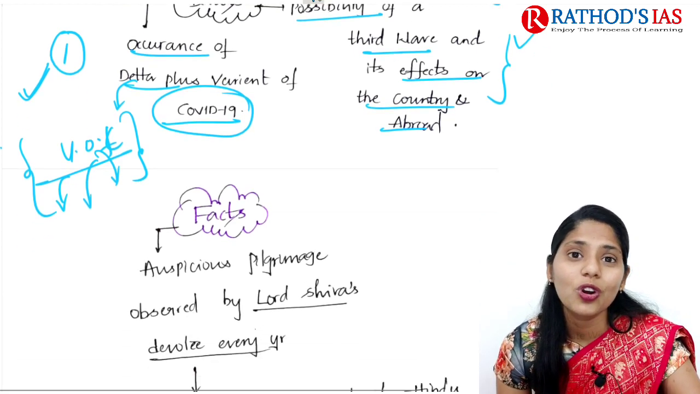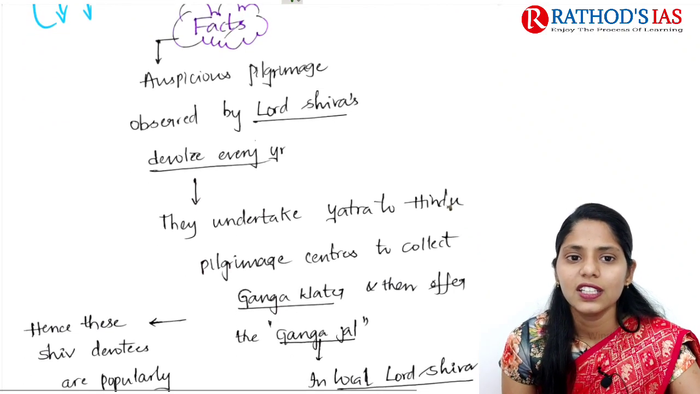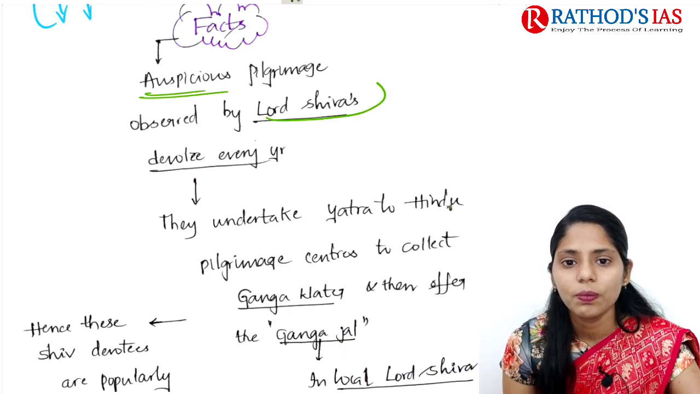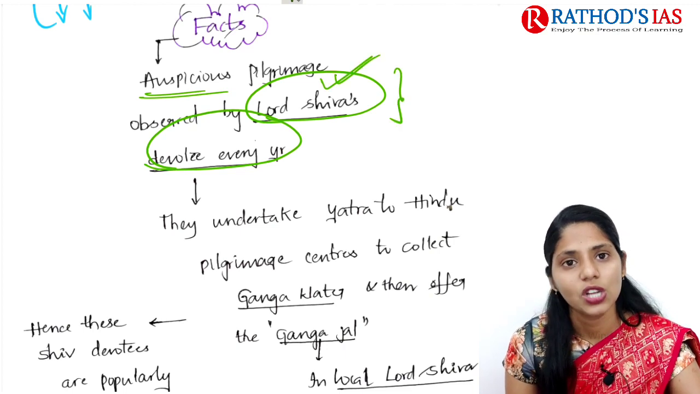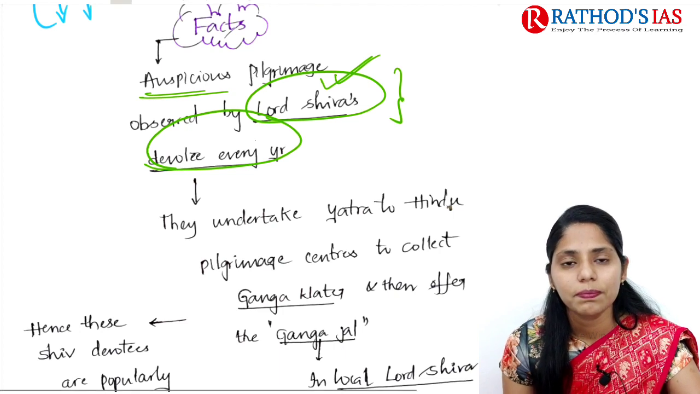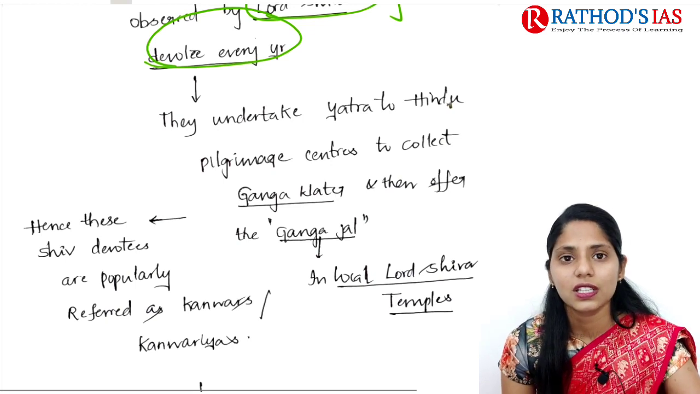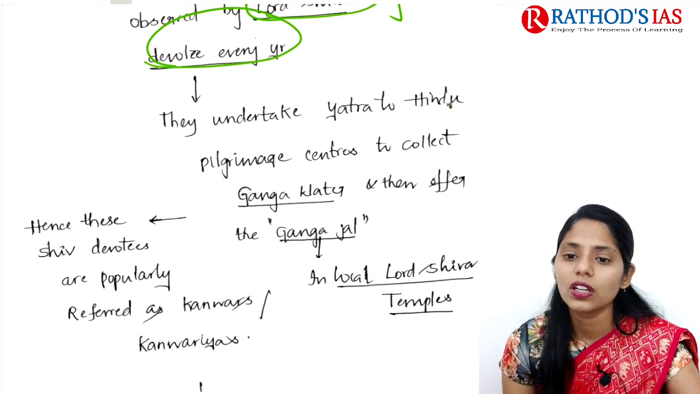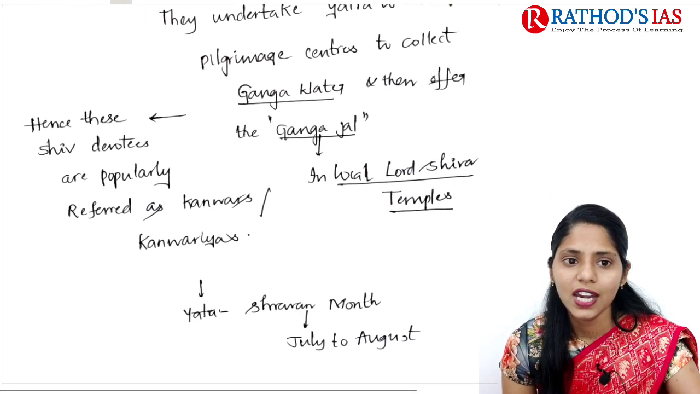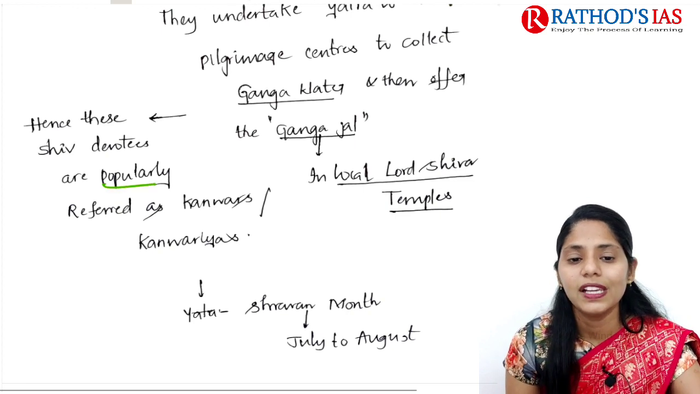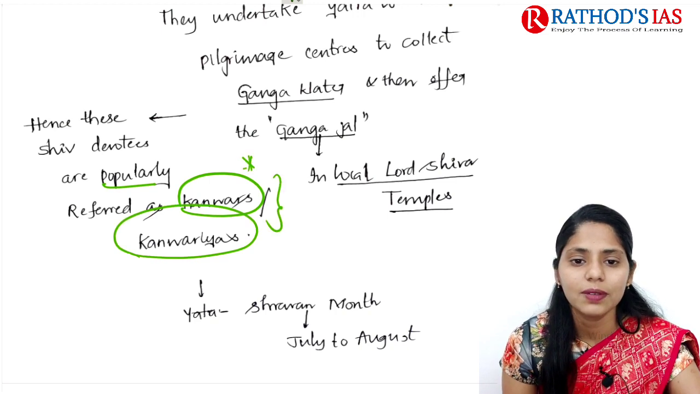Now it is time to focus on some facts regarding this Kanwar Yatra. This Yatra is an auspicious pilgrimage observed by Lord Shiva's devotees every year. So this Kanwar Yatra is mainly regarding Lord Shiva. In this event, people undertake a Yatra to Hindu pilgrimage centers mainly to collect Ganga water, and then that Ganga water is offered as Ganga Jal in local Lord Shiva temples. Hence these Shiva devotees are popularly referred to as Kanwars or Kanvaryas. Okay, so these are two important terms you have to remember.